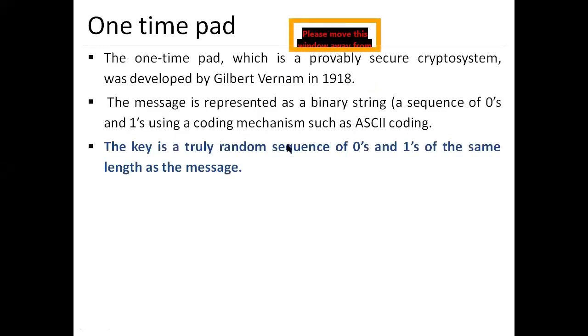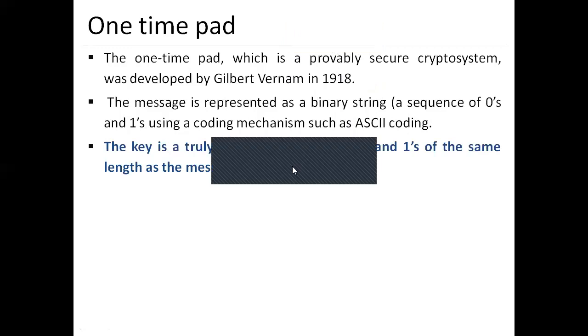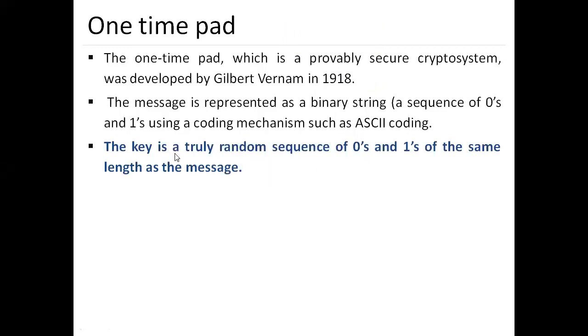Here we are going to learn about the key in zeros and ones. The zeros and ones mean it is ASCII coding. So for ASCII coding we use zeros and ones.